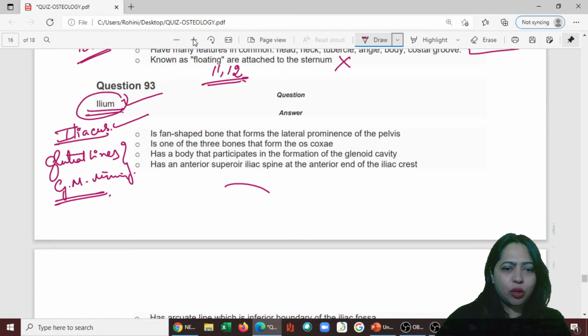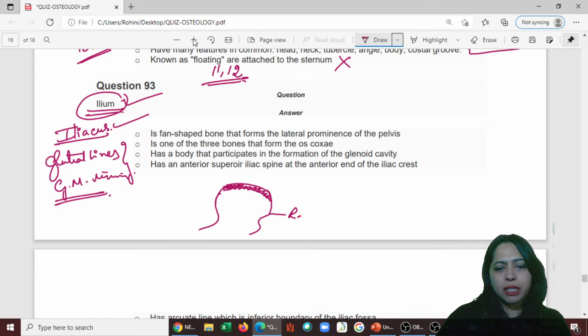Iliacus has got this fan-shaped structure, and you also have this one, the crest. The crest gives attachment to, here it is rectus femoris. Anterior superior iliac spine, here it is sartorius and inguinal ligament. And here rectus femoris.